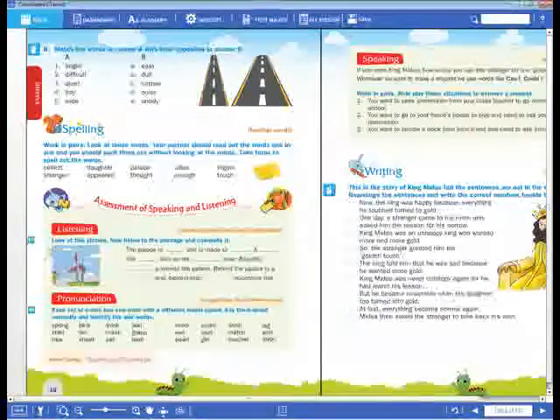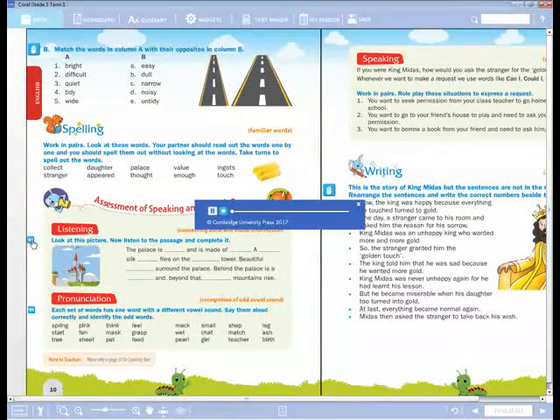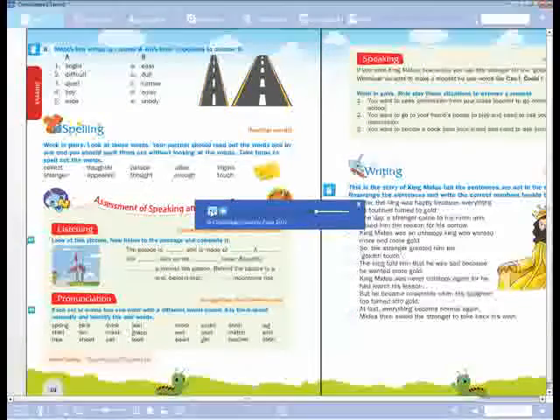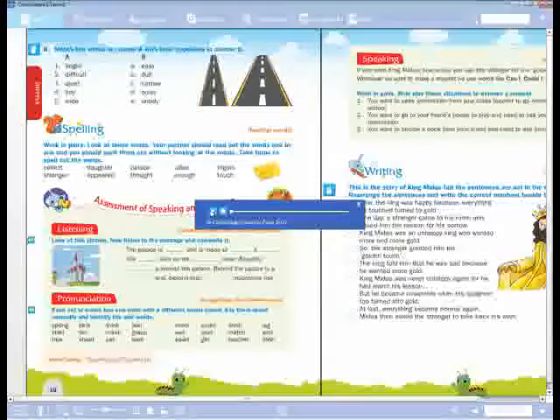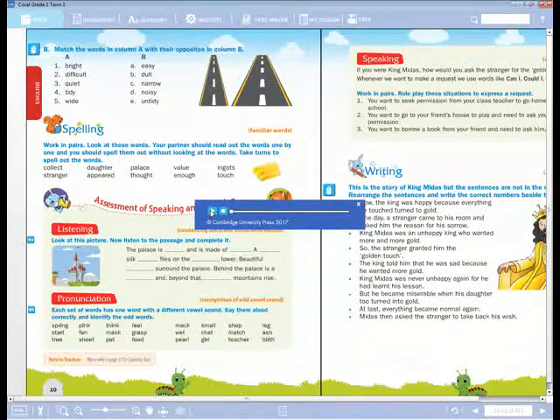Okay, dear children. So, connecting oral and visual information. The palace is like that. So they will give you that. The palace is large and is made of grey stone. A red silk flag flies on the highest tower. Beautiful fields surround the palace. Behind the palace is a river, and beyond that, mighty mountains rise. So once again, I will play this video, dear children. Everyone should listen. After that, you have to tell me what they have given in the blanks. Then we have to complete it by listening to this passage. Okay.